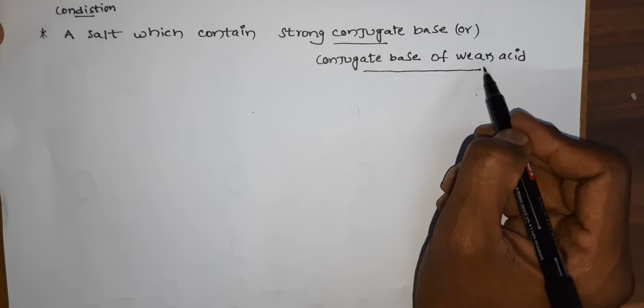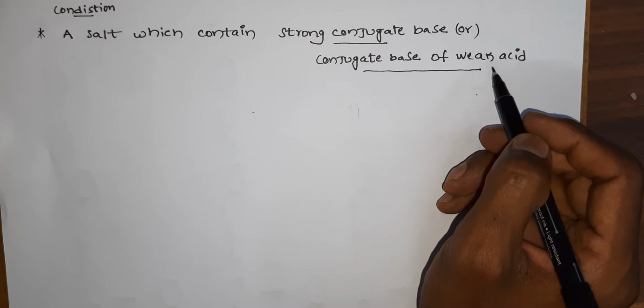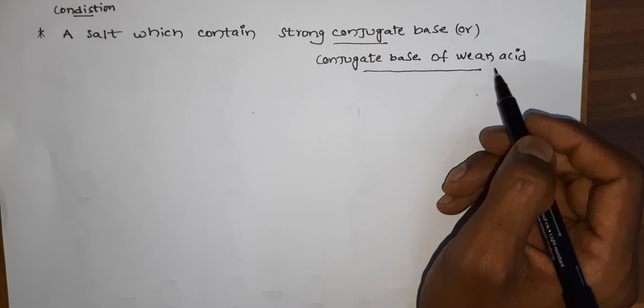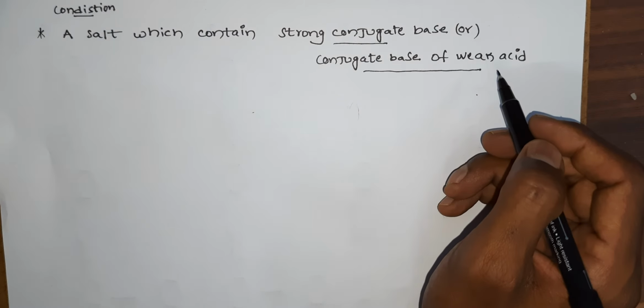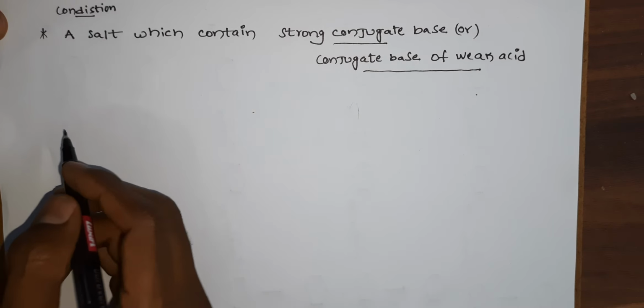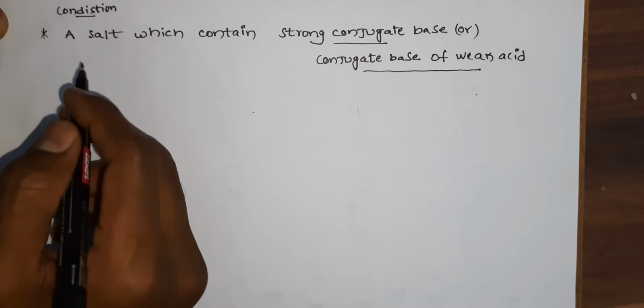If a salt contains the conjugate base of a weak acid, then that salt is going to be more soluble in acidic solution.